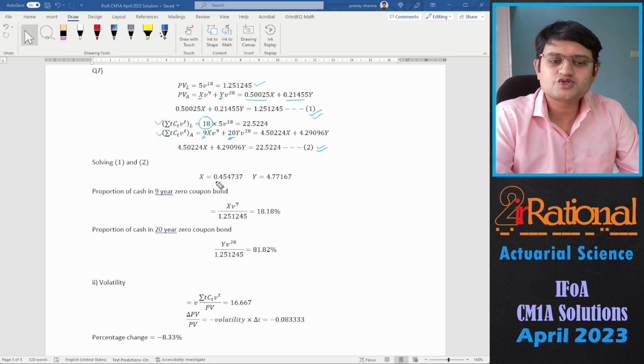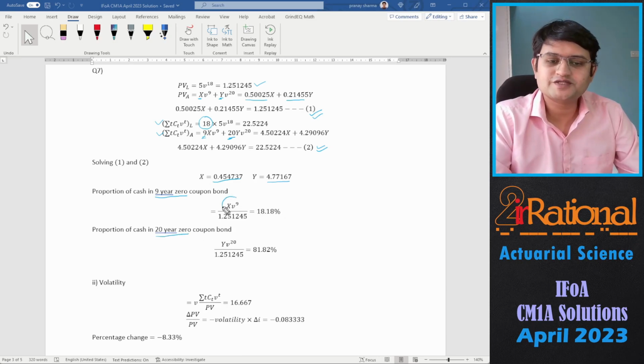Then simultaneously solving both of these equations, we'll get the value of X and Y, that is 0.454737 and 4.77167. But we want to also show the proportion of cash that is invested in 9-year zero coupon bond and 20-year zero coupon bond.